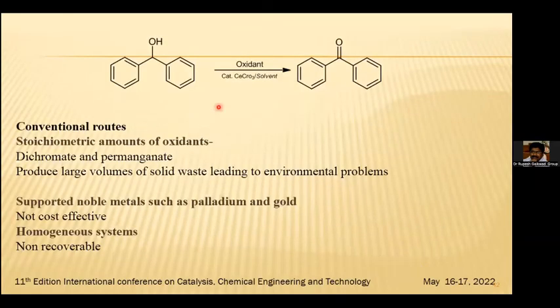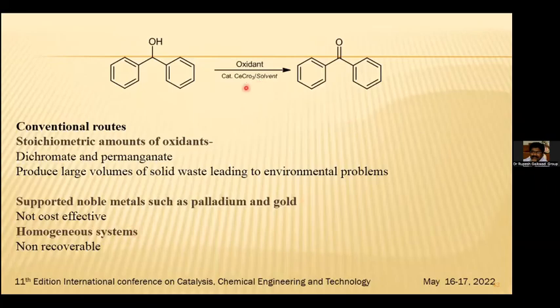The conventional route is that we take an oxidant, and by taking the oxidant, we do this. The conventional method says that a stoichiometric amount of the oxidant is required. Dichromate and permanganate produce a large amount of solid waste, leading to environmental problems. Supported noble metals such as palladium and gold are not cost effective. With homogeneous catalyst systems, there is no recovery of the catalyst.